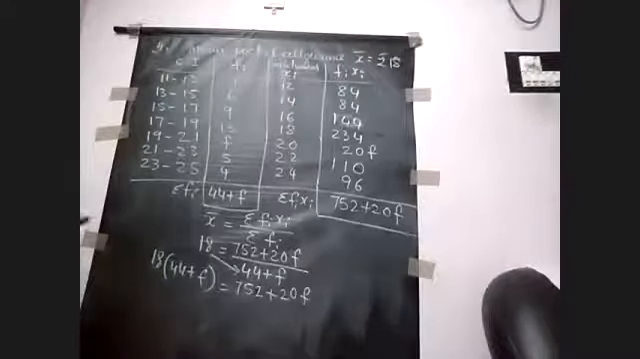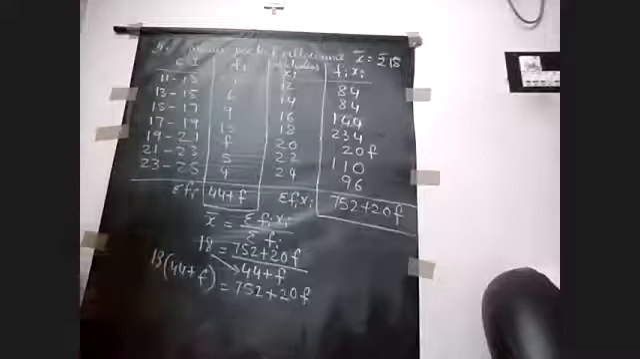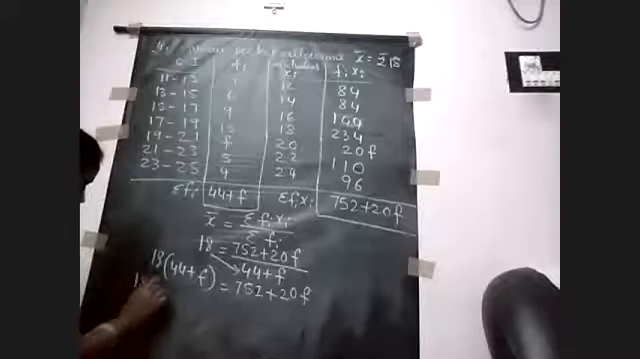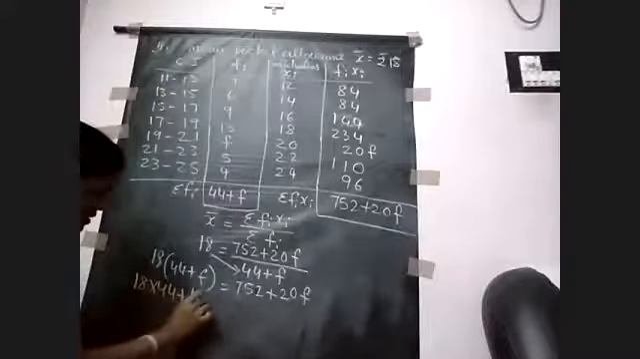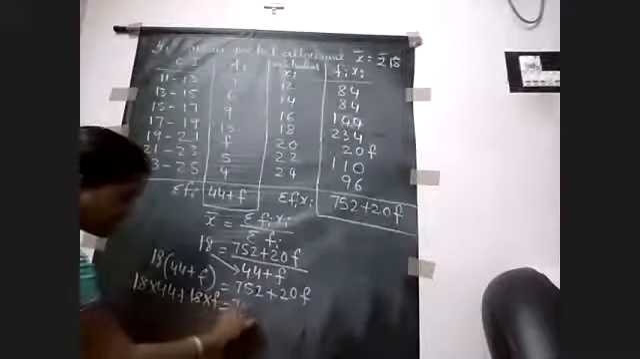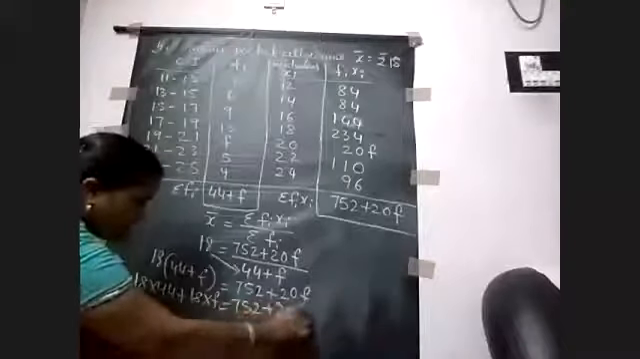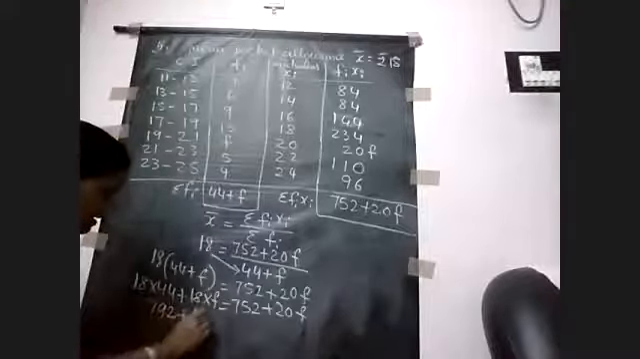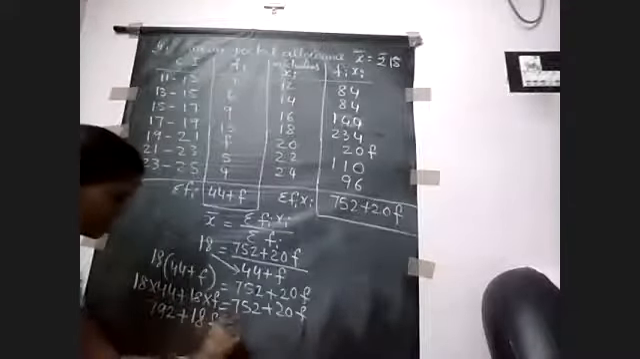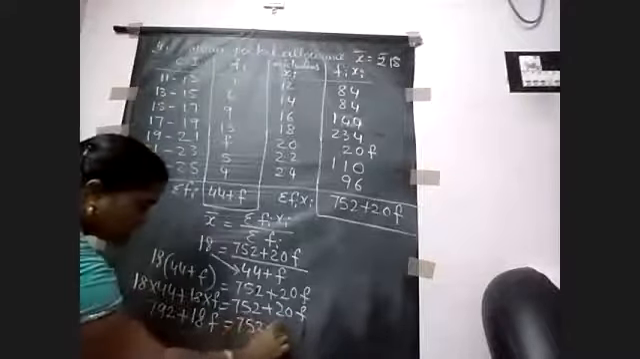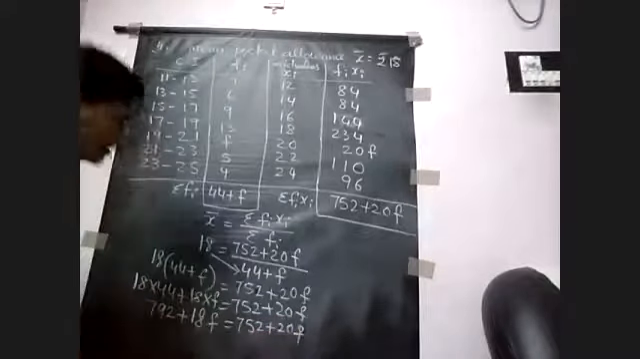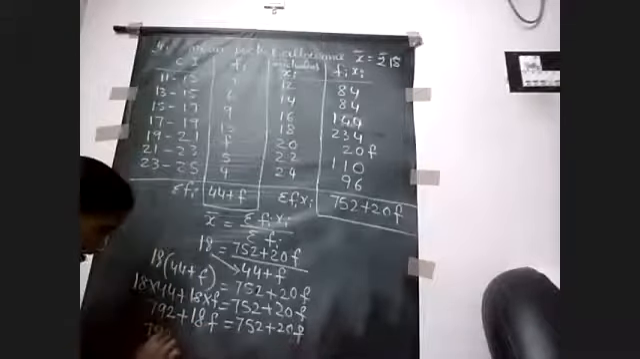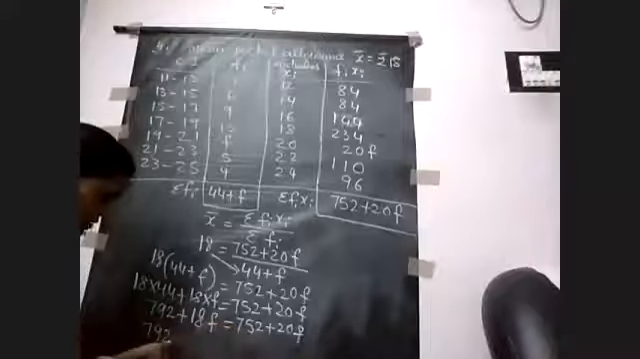See here. 18 into 44, how much? 792, ma'am. And 18 into F is 18F. So 792 plus 18F is equal to 752 plus 20F. And transpose this 752 to the LHS side. So 792 minus 752.